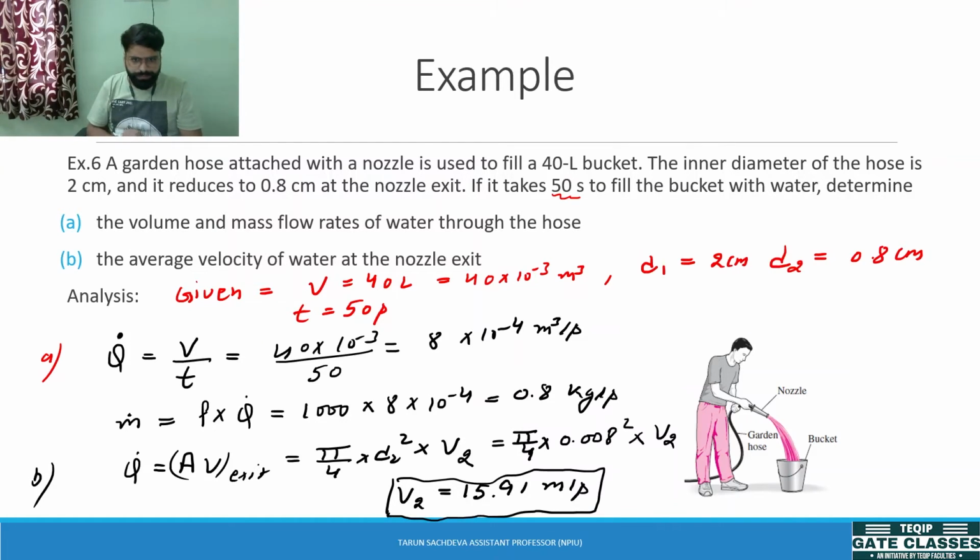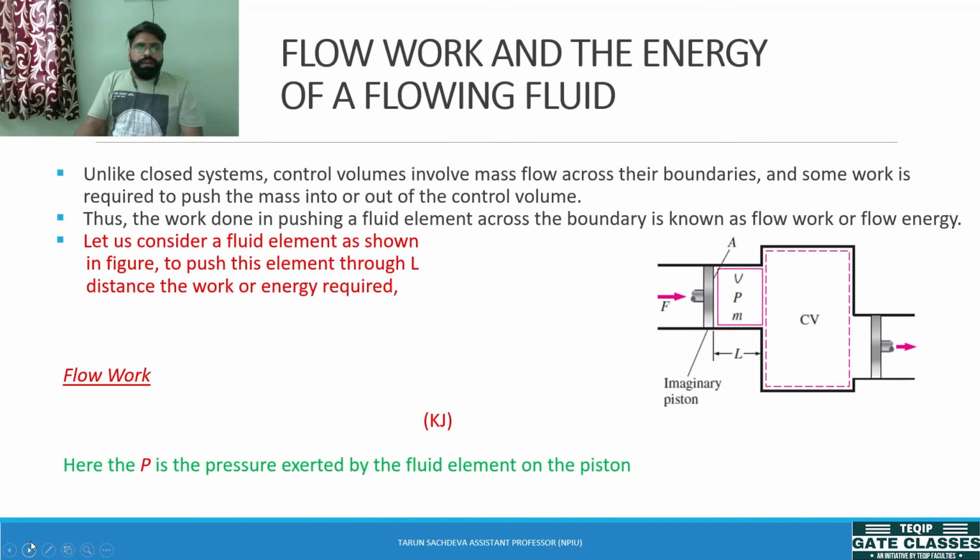Understand? Next is the flow work and the energy of a flowing fluid. This is the basic concept which we need to understand before understanding enthalpy.